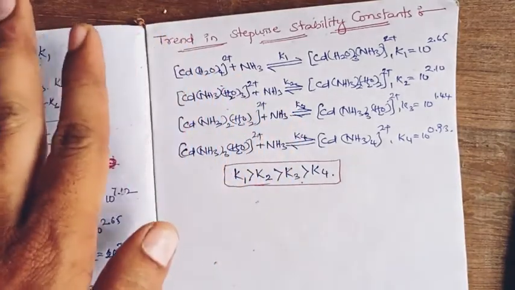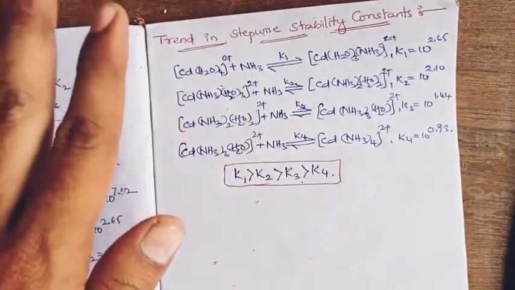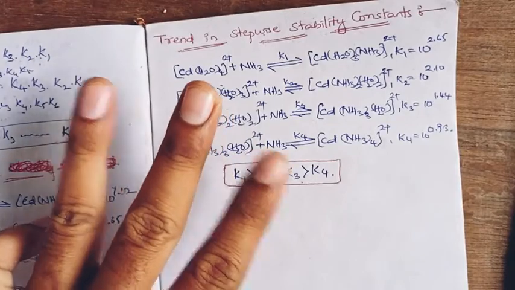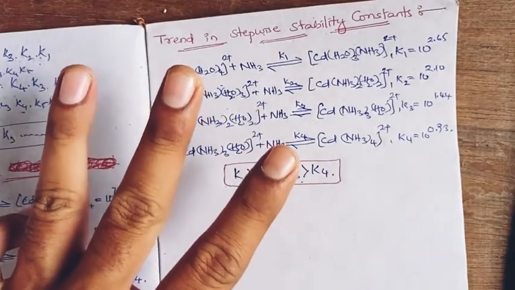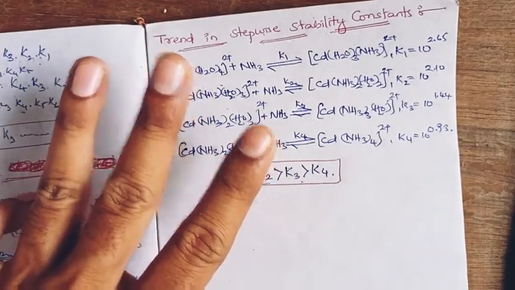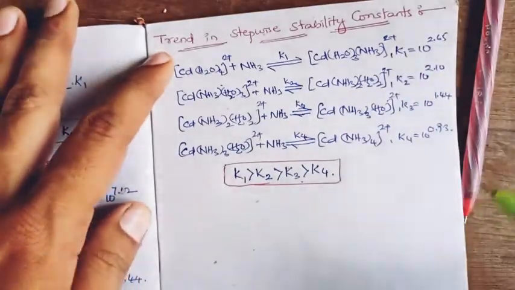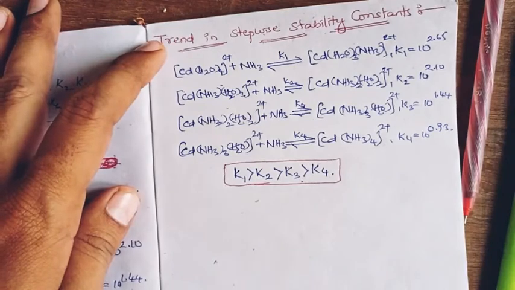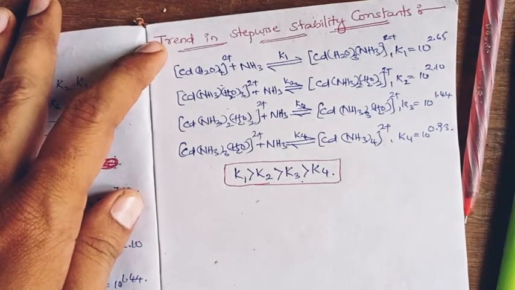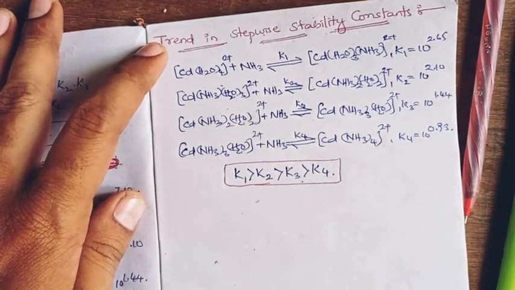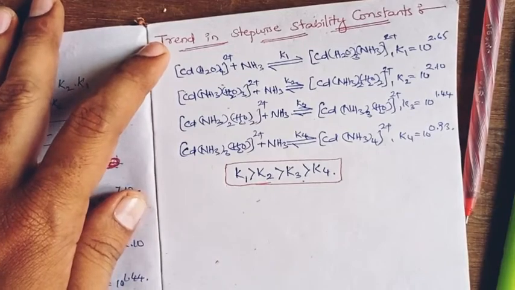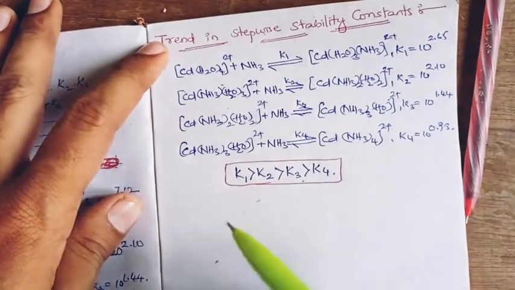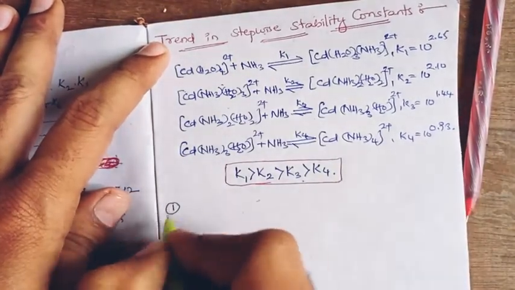Why it is happening can be explained with three reasons. The reasons are the statistical factor, the steric factor, and the third one, the electrostatic factor. Starting with the first one, the statistical factor.